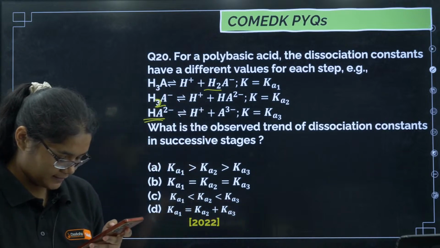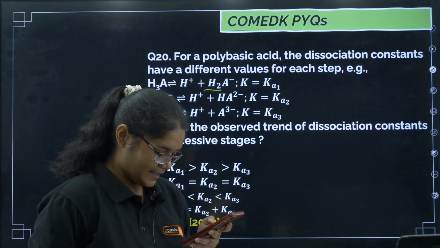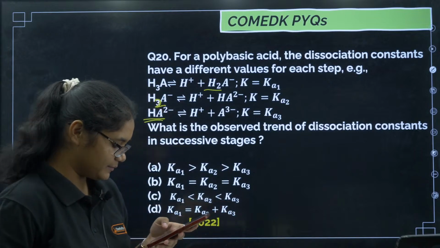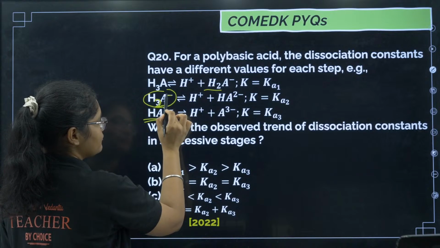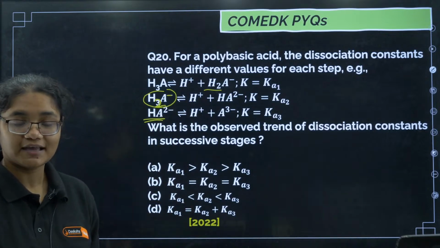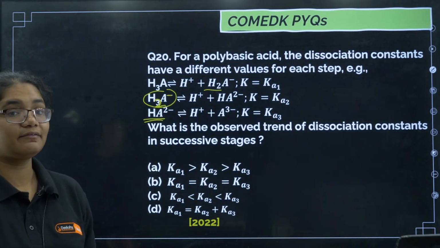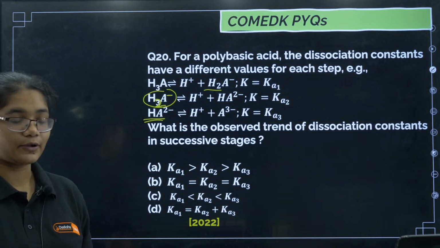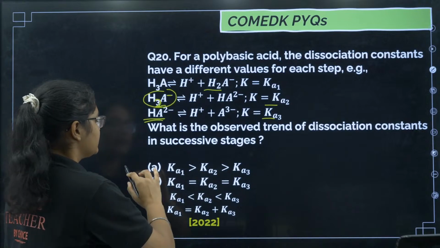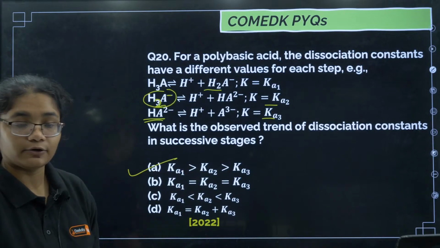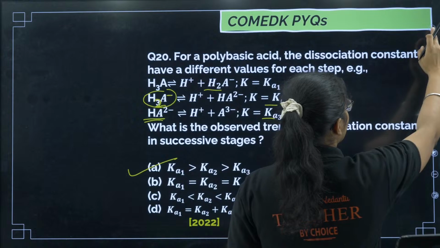When I am removing one H plus, I am removing it from a negatively charged species. To remove one H plus from a negatively charged species will be very difficult. So that is why Ka2 and Ka3 values will be lower. Ka1 will be greater than Ka2, which will be greater than Ka3.